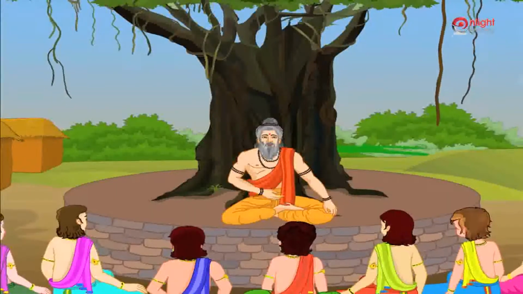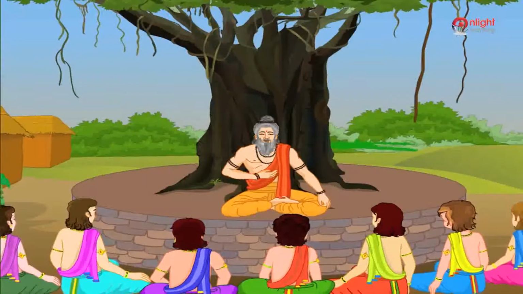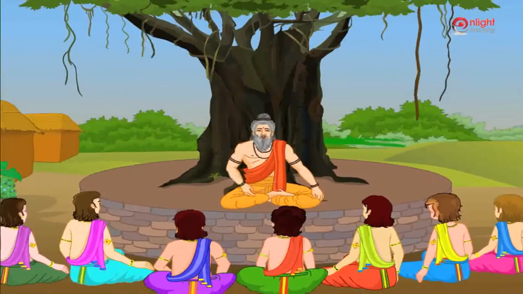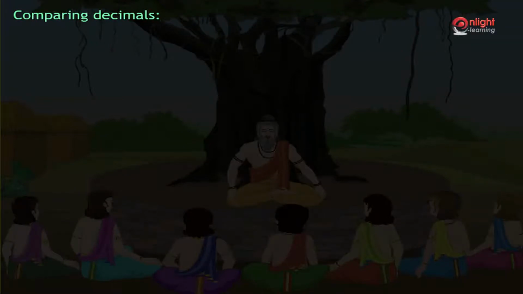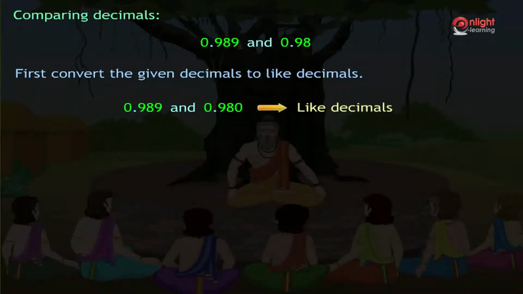Very good. Now let us learn how to compare two decimals, which is larger and which is smaller. Let us learn this concept with the help of an example. We are required to know the larger of 0.989 and 0.98. First, convert them into like decimals. Hence, we must find an equivalent decimal for 0.98. 0.980 fits perfectly, and 0.980 and 0.989 are like decimals.